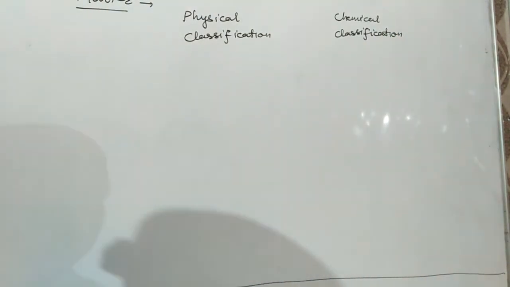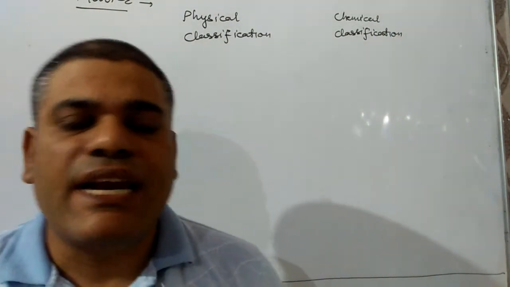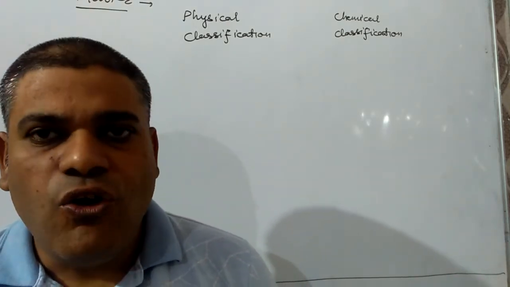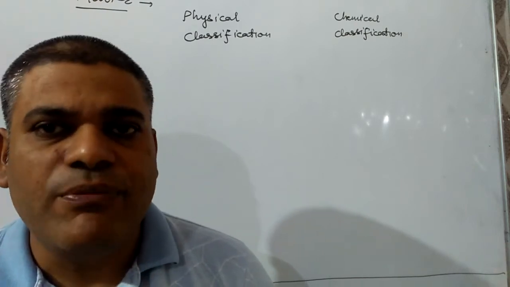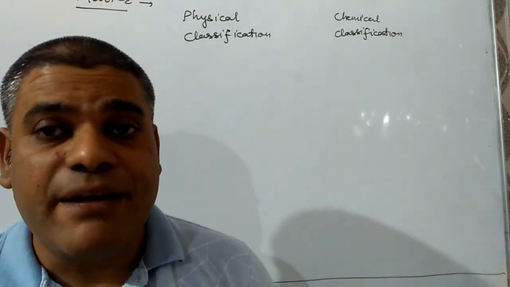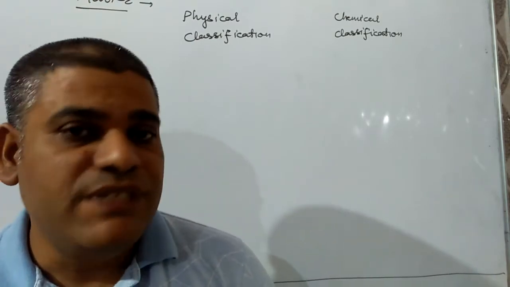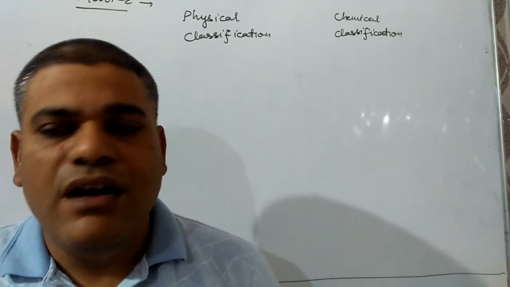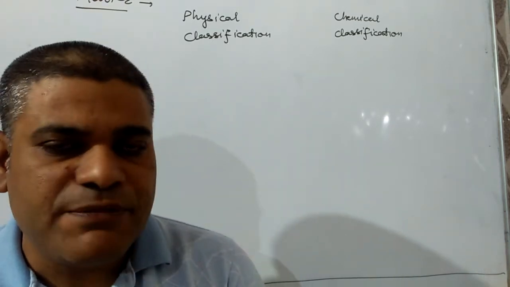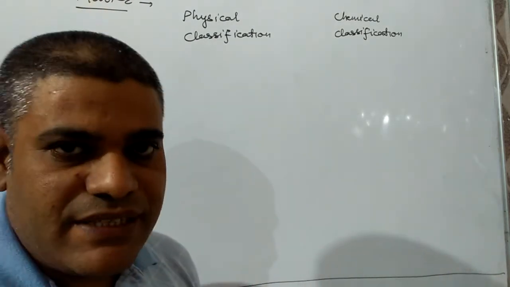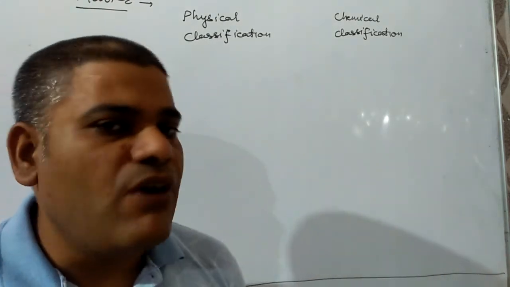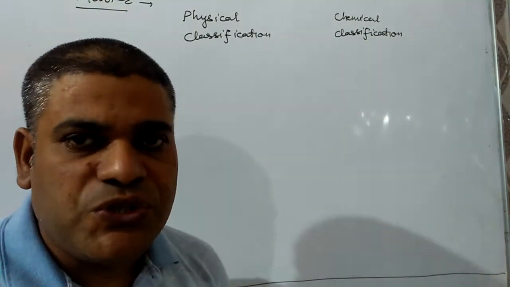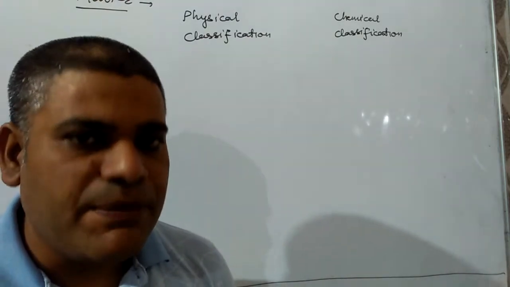First of all, we have to know what we mean by physical classification. Physical classification means classification of matter on the basis of physical properties like mass, volume and shape. While the chemical classification means the classification of matter on the basis of nature of substance present in it. First we will have a glimpse of our physical classification, then I will briefly tell about the chemical classification too, but we have discussed that thing in the first chapter itself.